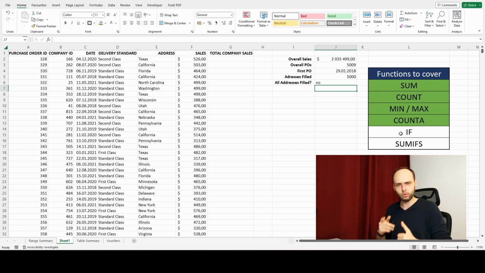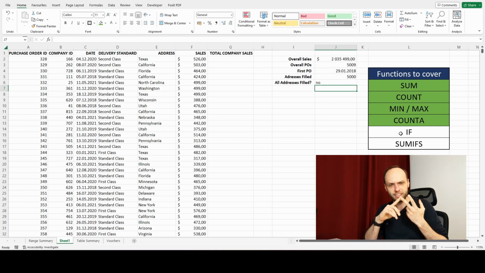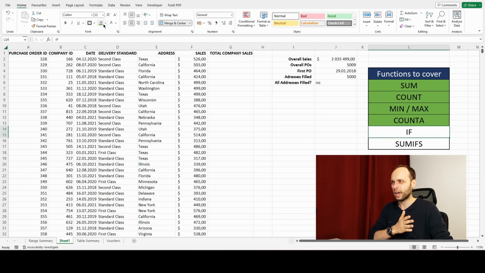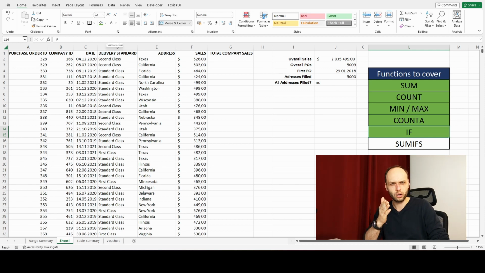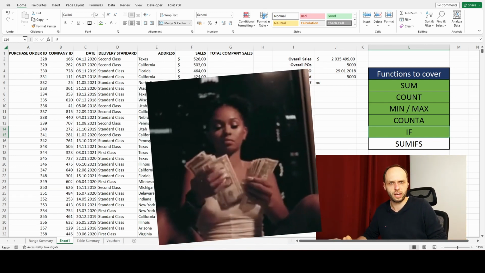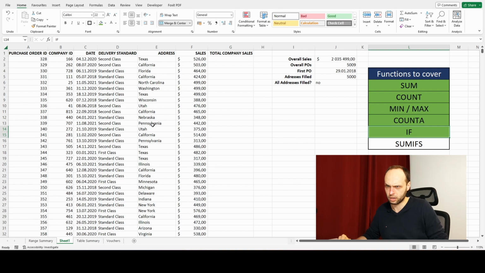So what can you do now? You can do a sum, you can deal with a table, you can check an if statement if something is true or not. So we can select that green as well. And look how far we are. Below 15 minutes, you already know 5, 6 basic functions in Excel. You can already deal with dates, with formatting. If you take a course, it will probably take an hour for somebody to tell you all that, and you'd pay, I don't know, some bucks for that knowledge. You don't need to pay for that knowledge.